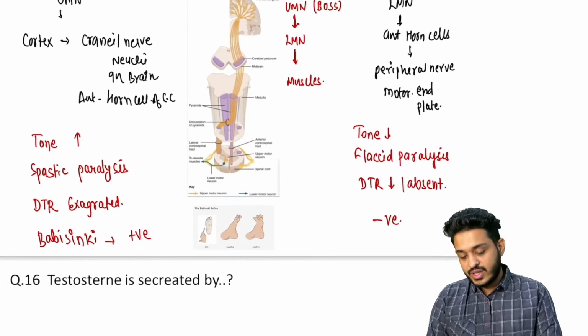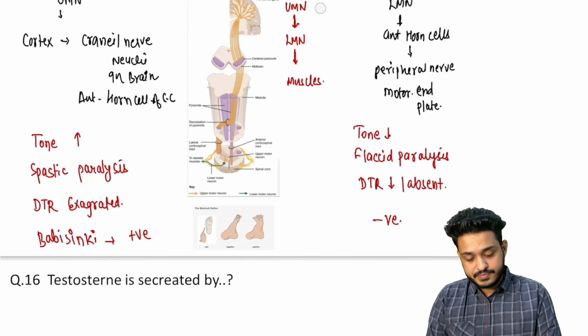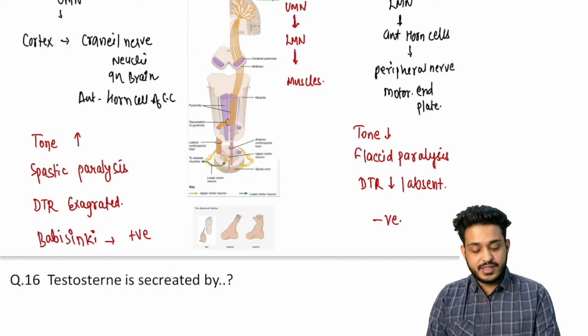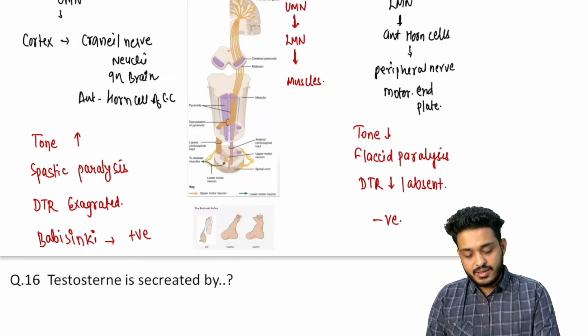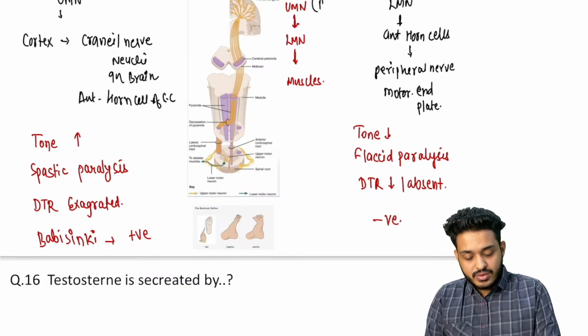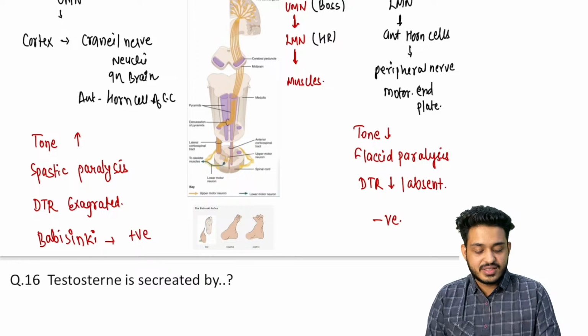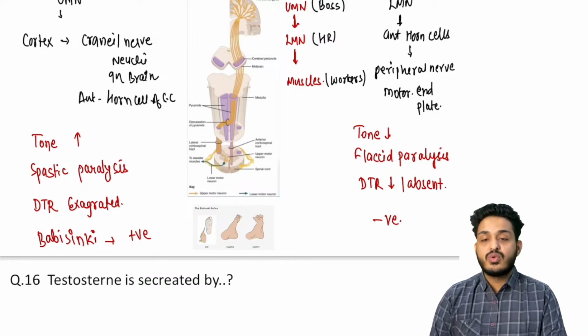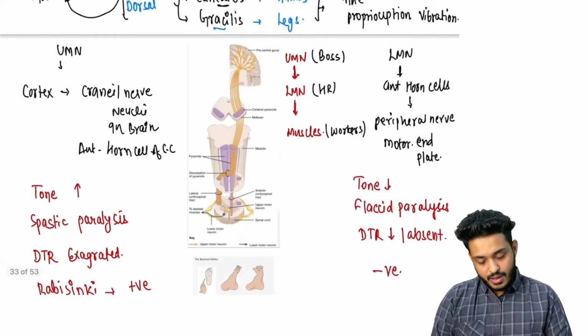So you can think of it like that also, right? Upper motor neuron is like the boss, the lower motor neuron is like your HR department, and the muscles are your workers, right? If you understand it like that, everything will be easy, right?